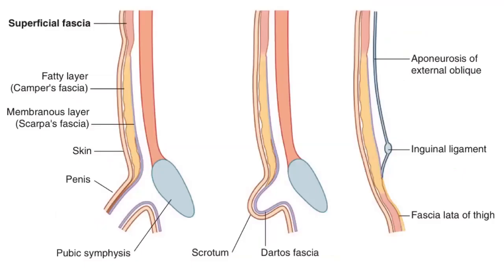You see, this is the superficial fascia, the fatty layer, Camper's fascia. This is the membranous layer, Scarpa's fascia. This is the penis. Scarpa's fascia is continued and Camper's fascia is continued. And in the scrotum, the same Scarpa's fascia forms the Dartos fascia, right?